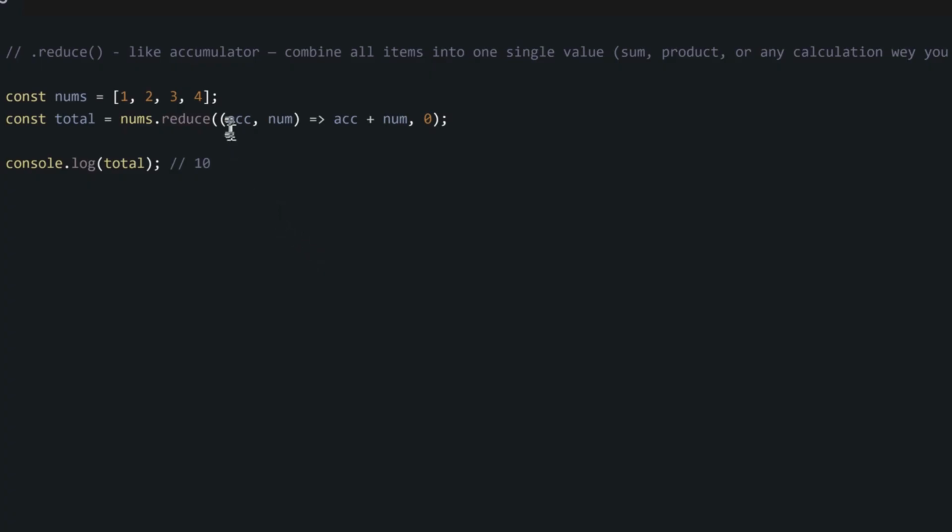This value will be right after this comma. Na wetin go be the initial value of the accumulator. Since we work at all the items for this our array, we set our accumulator initial value as 0. So it will be 0 plus 1, 1, then 1 plus 2, 3, then 3 plus 3, 6, then 6 plus 4, 10. You fit also do multiplication or any other kind of operation we want to reduce everything into just one item.